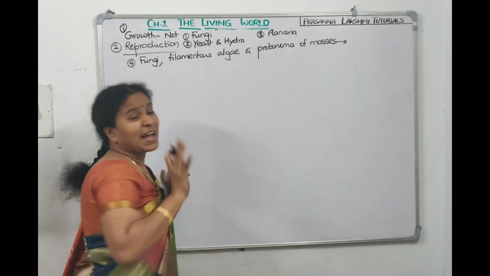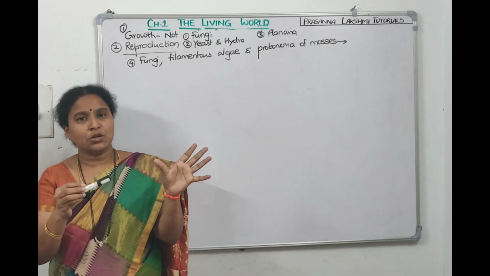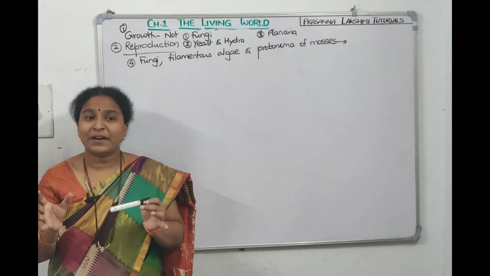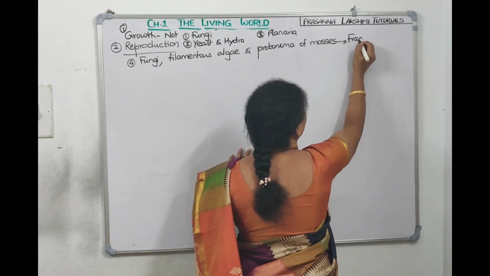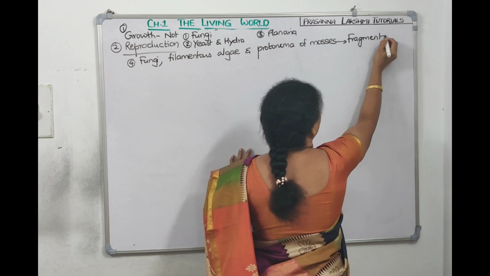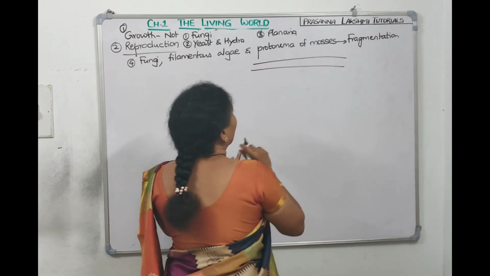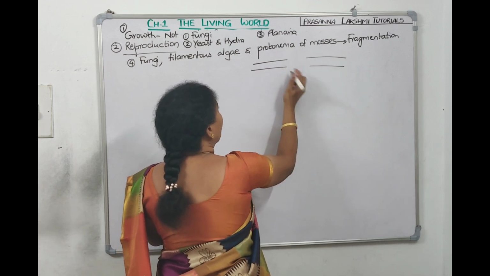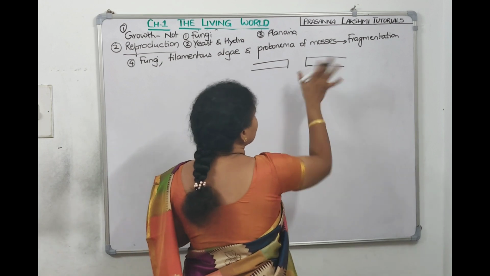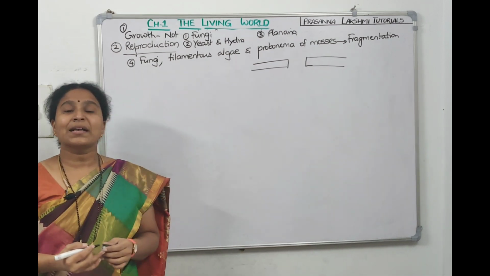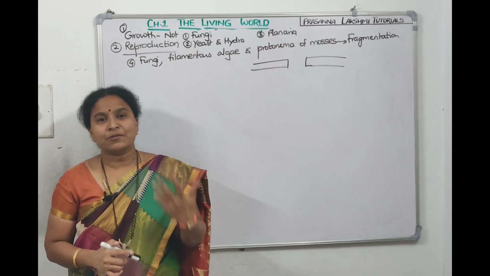They reproduce by fragmentation. Means if you break it into two parts, this becomes a new individual, this becomes a new individual. That's called fragmentation. They reproduce by which method? They reproduce by fragmentation. Now if you take the fungal body like this, and if you are splitting the fungal body into two parts, now this establishes as a new one and this establishes as a new one. This process is called as fragmentation. Now this is about types of reproduction.